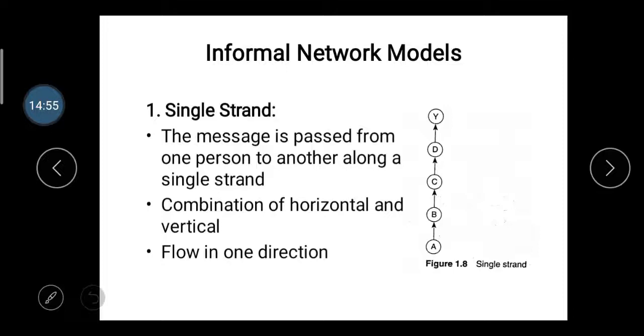It is a combination of horizontal and vertical flow, and the flow is in one direction.